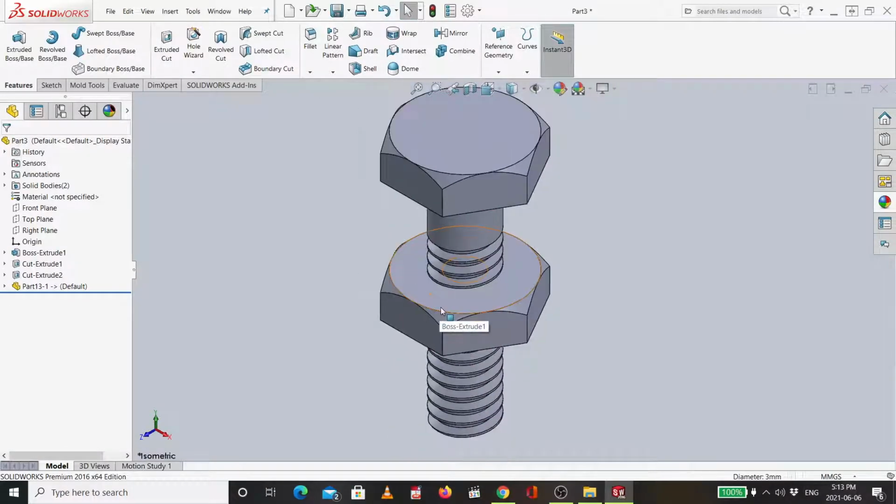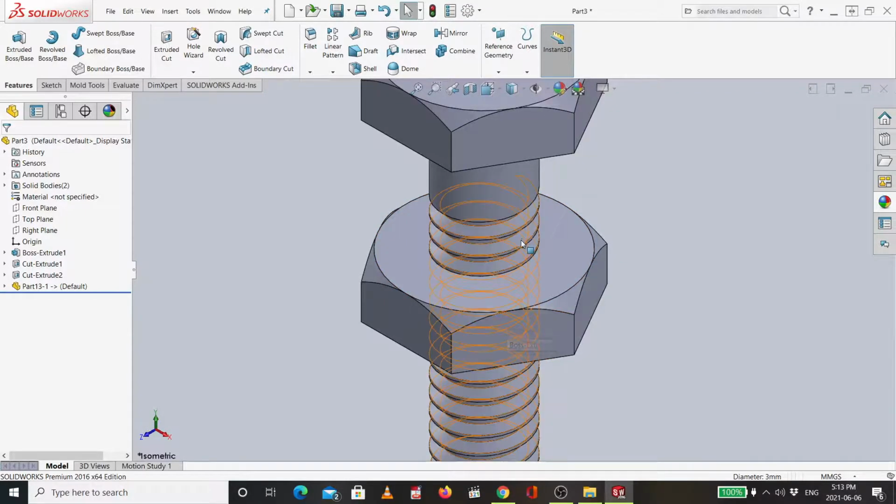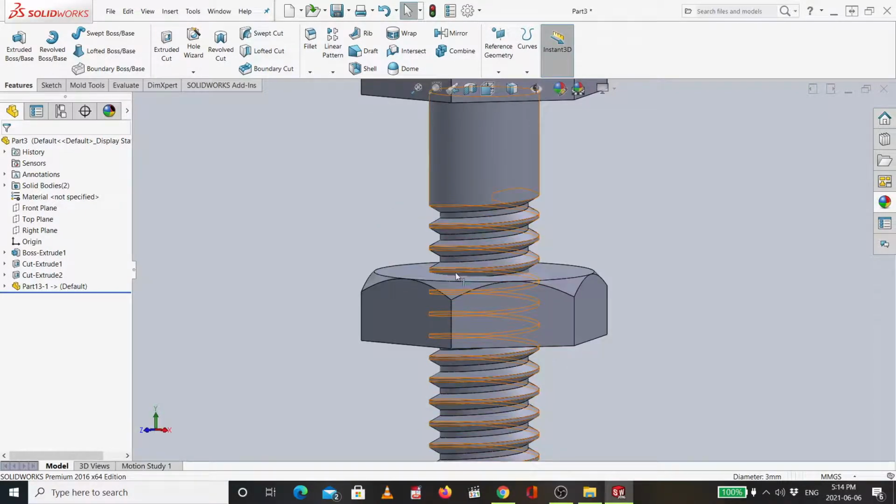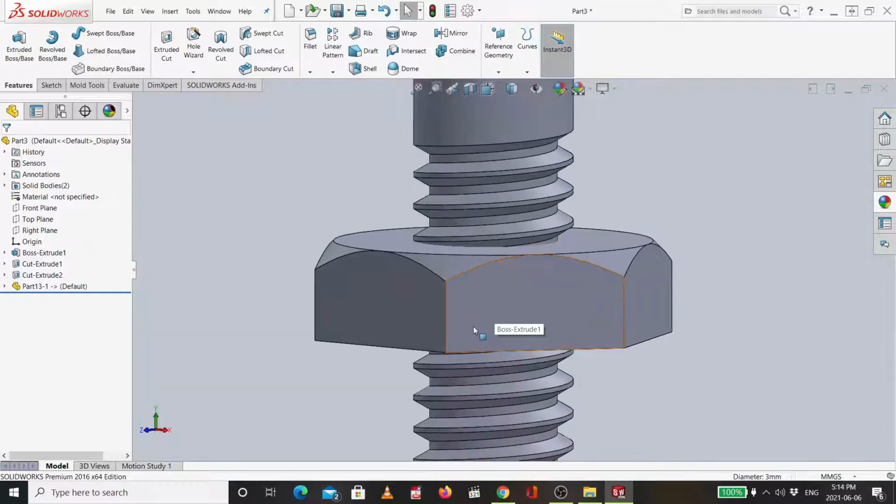But still I didn't finish. Because why? Sometimes even if you have this mate, the inside thread will not be so accurate. So I prefer to have one more step. How can we do that?